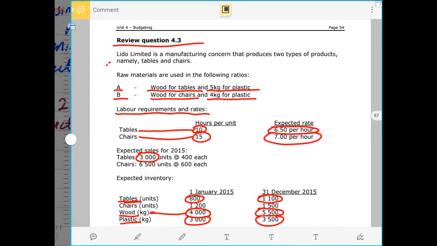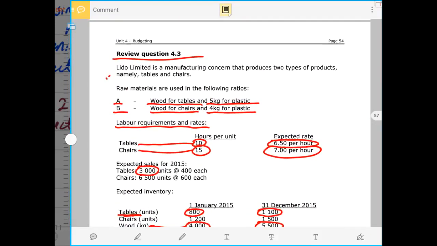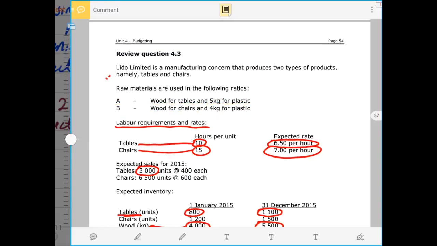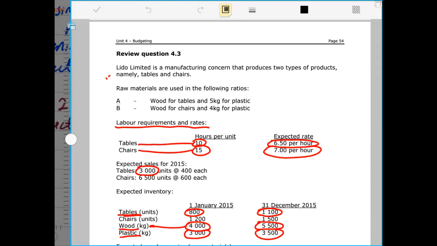We had two types of material, A and B. Material A, the wood for tables, was 5 kgs for plastic, and these 5 kgs are per unit.